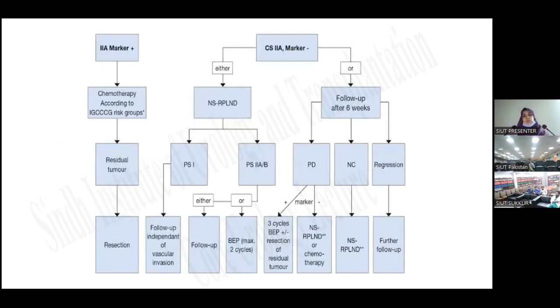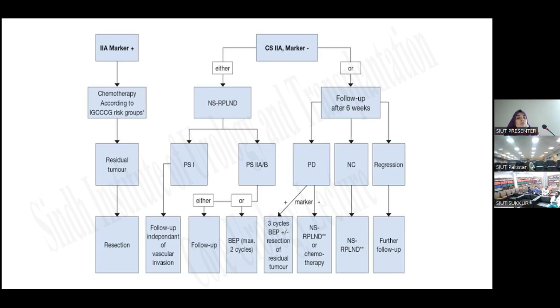So it is summarized here again. If the patient is clinical stage 2A and the markers are positive, then chemotherapy is given. And if clinical stage 2A and markers are negative, we can give nerve sparing RPLND, and if pathological stage 1, then follow up the patient. And if it is pathological stage 1A or B, then we can offer surveillance or BEP maximum 2 cycles.